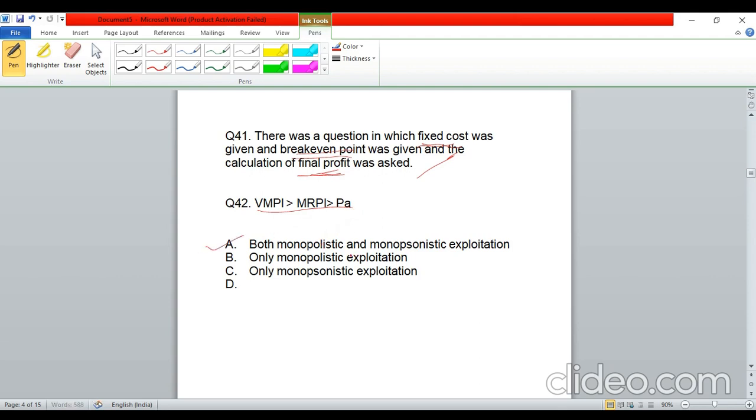That is, it was the case of both monopolistic as well as monopsonistic exploitation. Because if this condition is satisfied, that is if VMPL is greater than MRPL, this represents monopolistic exploitation. And if further the marginal revenue product is greater than the wage itself, then this refers to the monopsonistic exploitation. So I believe the correct answer should be option A.